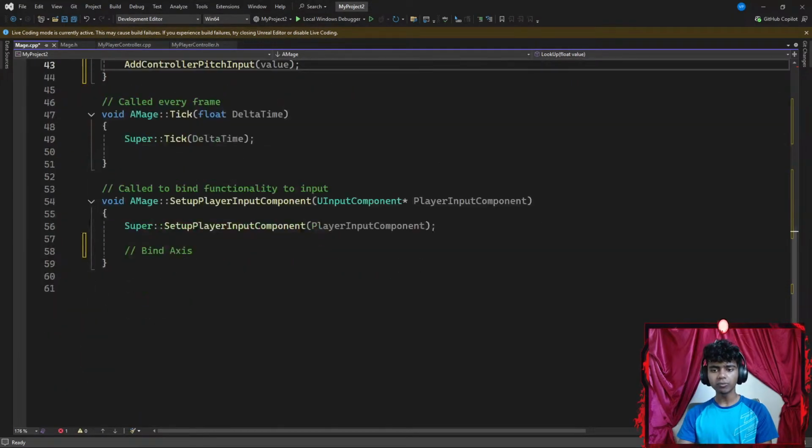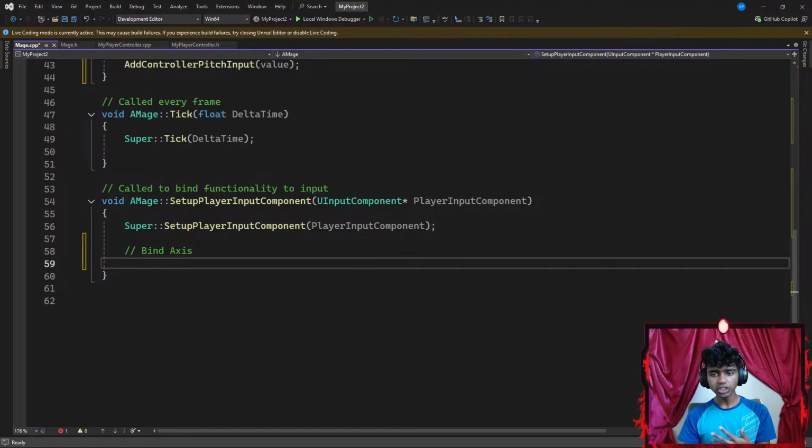Now I'm gonna go to my Visual Studio first. Then inside my Visual Studio, under my bind axis, I'm gonna go ahead and type player input component. Okay, and I want to point it towards something. I can use the arrow operator because my player input component is a pointer. I'm going to point it towards the bind axis function. Now, my bind axis function requires three parameters. The first parameter is going to be my axis name. In this case, let's start with my move forward axis. Okay, so I'm going to go ahead and type move forward. This is my axis name.